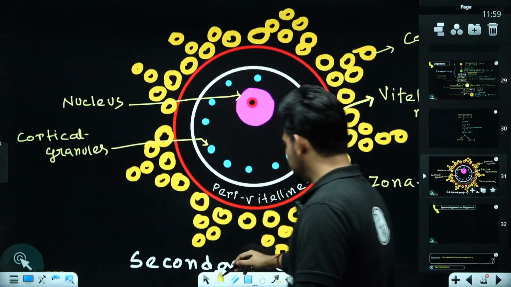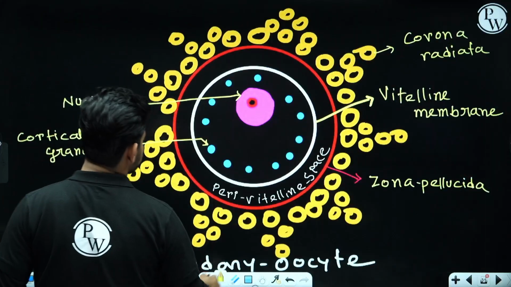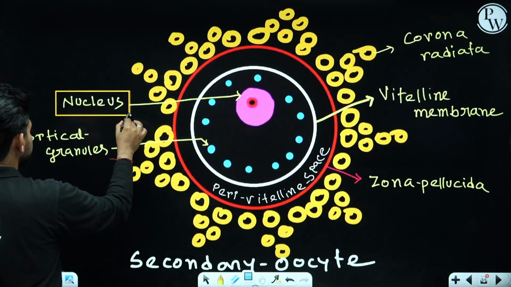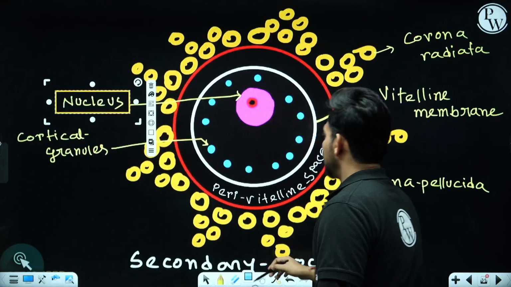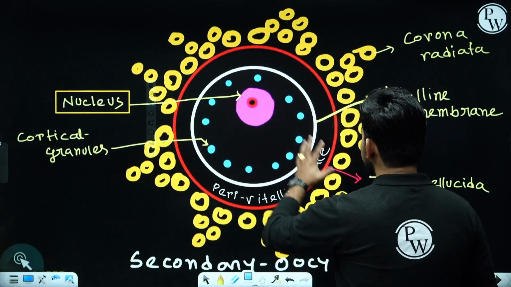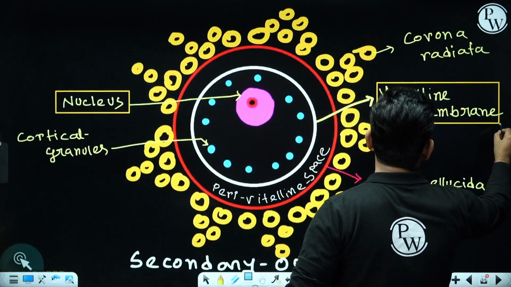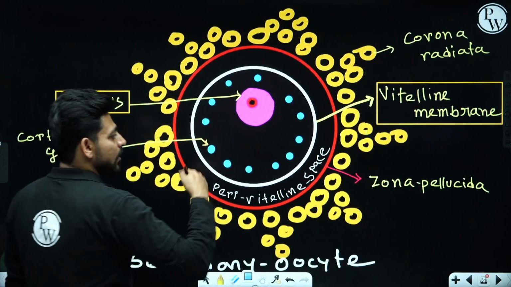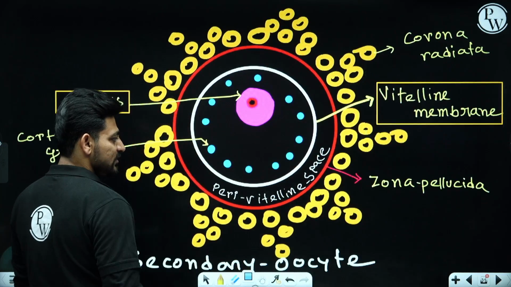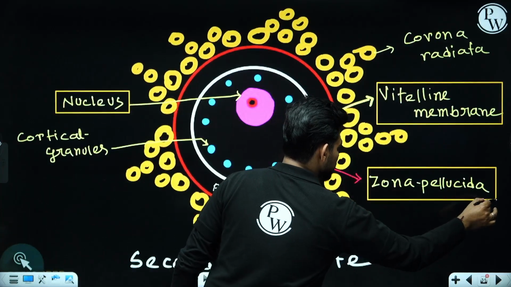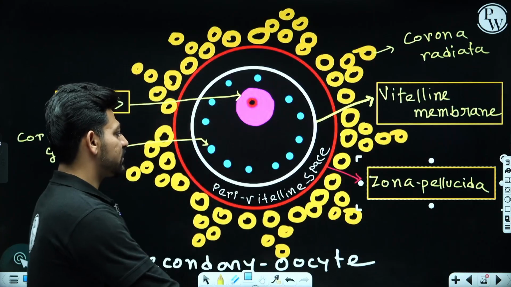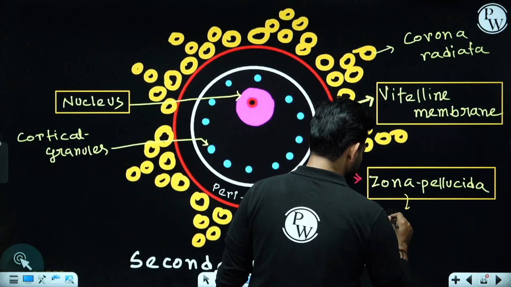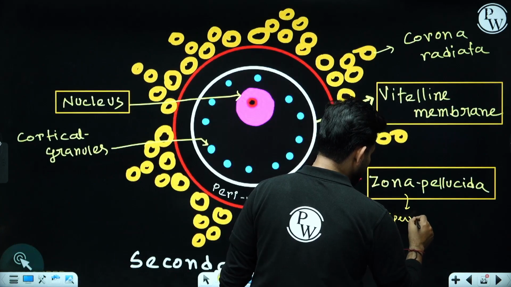Okay, so this is the structure of secondary oocyte. This is inside the cell. This is the haploid nucleus of secondary oocyte, and it is covered by three membranes. The plasma membrane of secondary oocyte is called as vitelline membrane. Outside the vitelline membrane, there is a very important covering of secondary oocyte called as zona pellucida. The zona pellucida is responsible for sperm specificity.